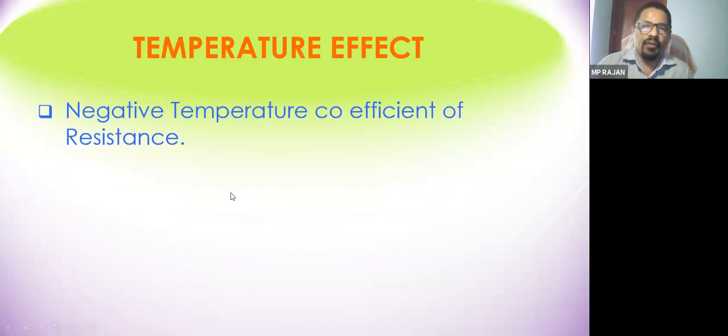Temperature effect. We have seen the temperature effect on the solar panel. When the temperature is increased, the efficiency is decreased. But in the case of battery, this is the opposite. The electrolyte has a negative temperature coefficient of resistance, NTC. That means the resistance of the electrolyte is decreased when the temperature is increased.